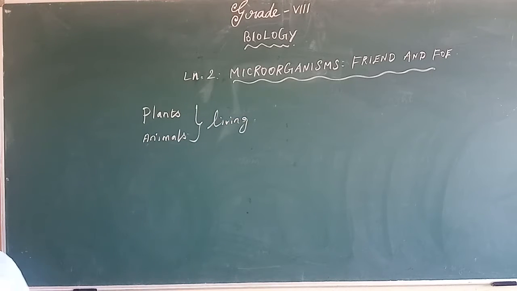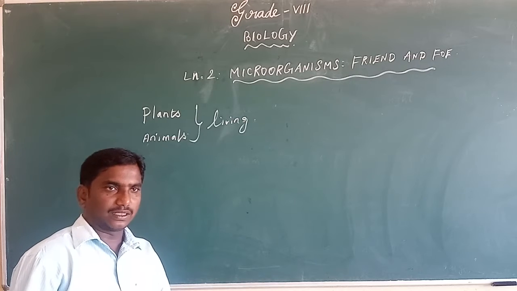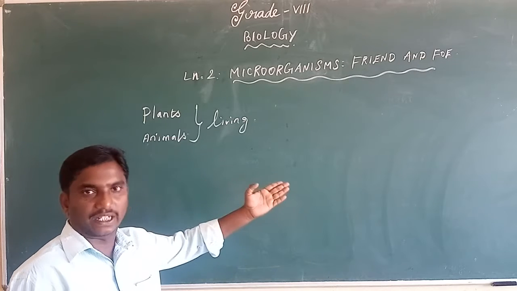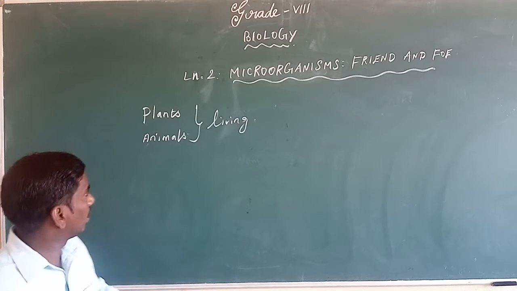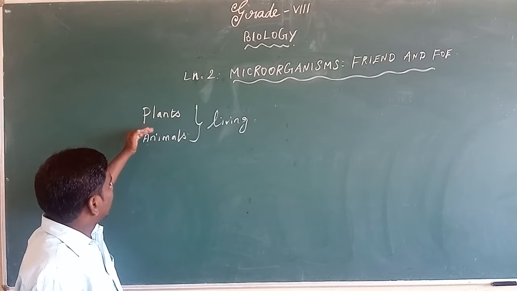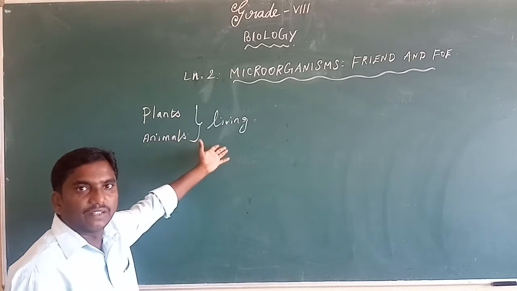So this earth consists of two categories. One is the living things and the other one is non-living things. The plants and animals we consider living organisms.